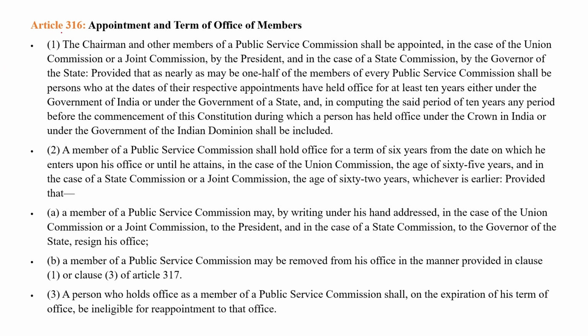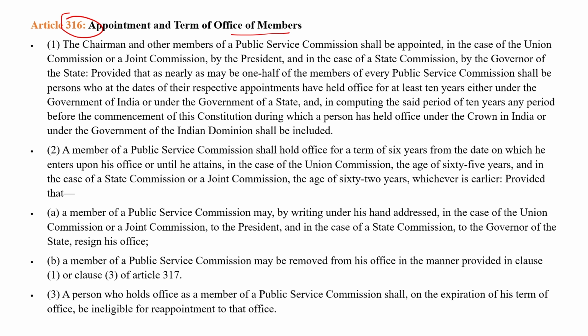Next is Article 316, which explains the appointment and the term of office of the members. According to the Constitution, there shall be a chairman of the Public Service Commission of the state as well as the center. If there is a Joint Public Service Commission, then the chairman is appointed by the President. If there is a Central Public Service Commission, UPSC, the chairman will be appointed by the President also. And for the State Public Service Commission, the chairman is appointed by the Governor of that state.